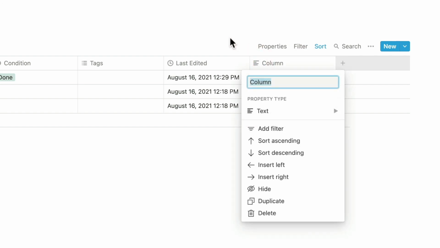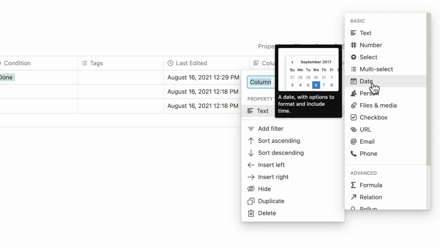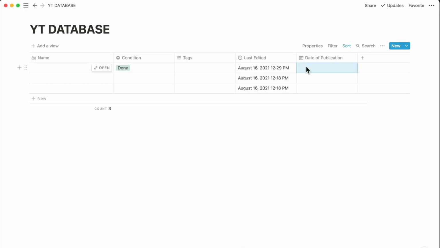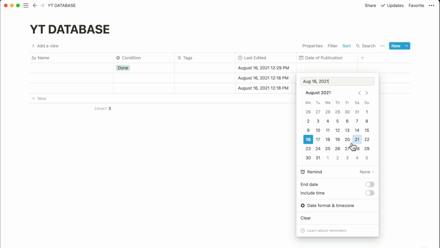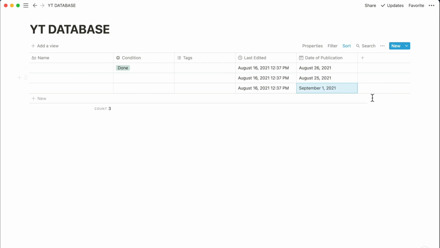And also let's create an additional property. I will use date, because I want to see my publication date. I will write it, date of publication. And right now you can click on this cell and you can choose a specific date. For example, this date. I think that's all that you need for our purpose to create videos for our YouTube.